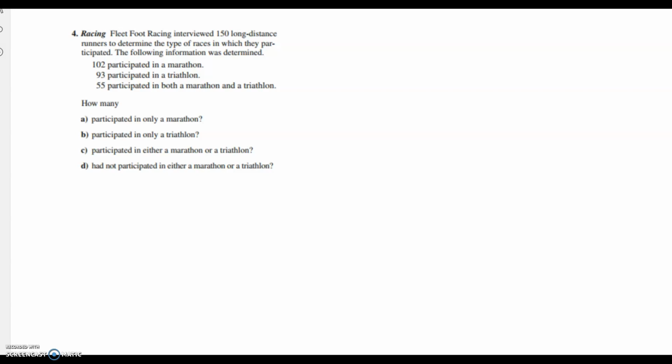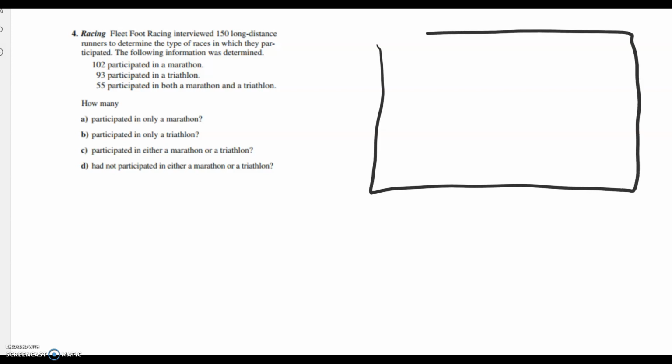This problem has a lot of information in it. It's not nearly as involved as the next problem, but it is a little bit tricky to do this on your own without some knowledge of Venn diagrams. So we're going to use a Venn diagram to help solve this problem.